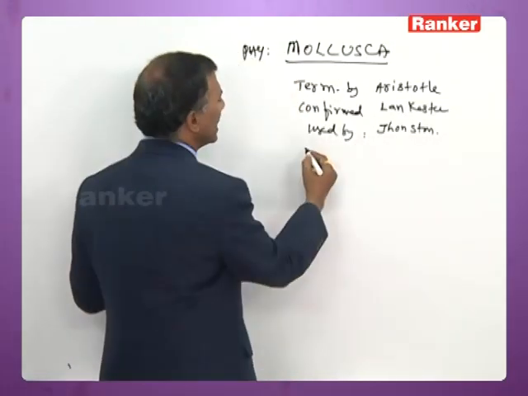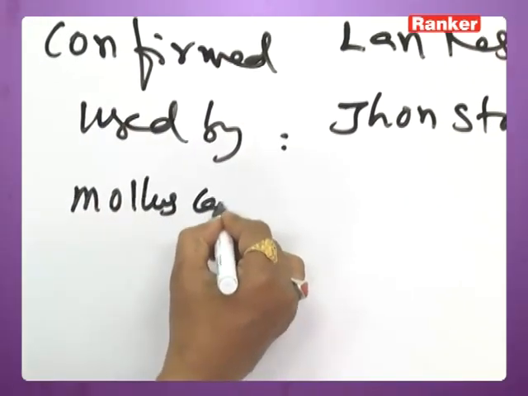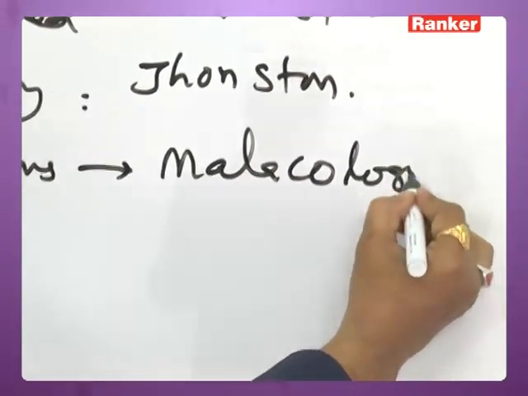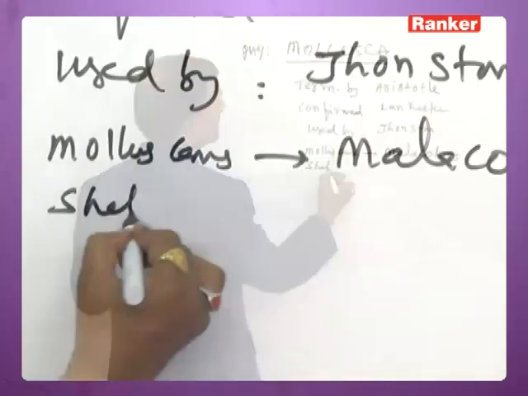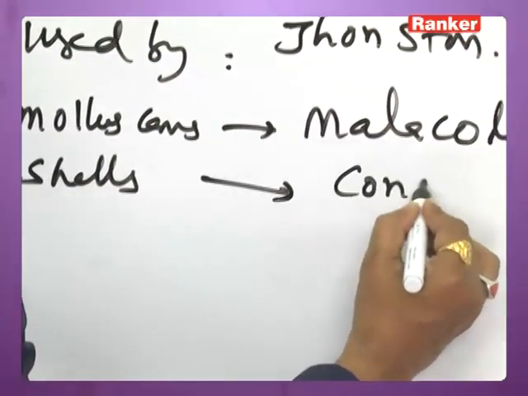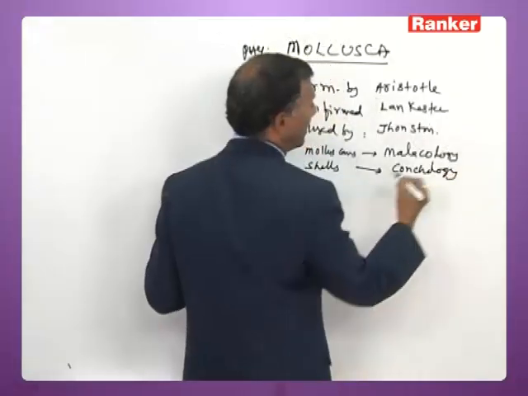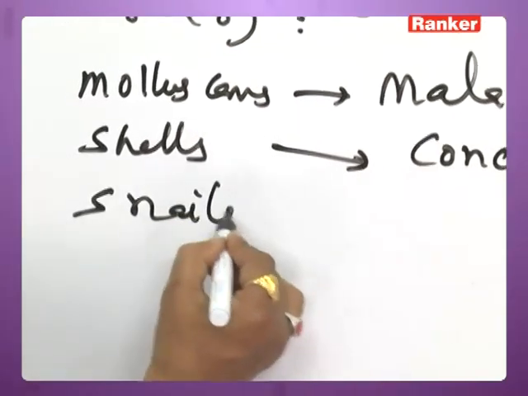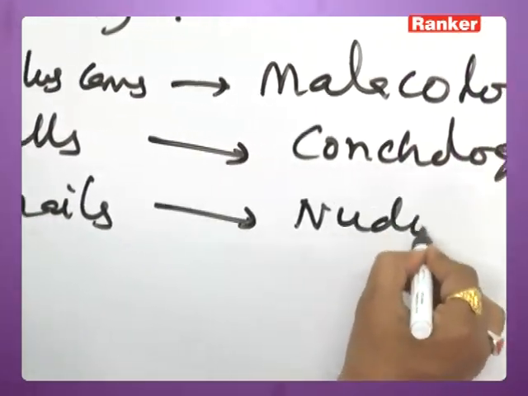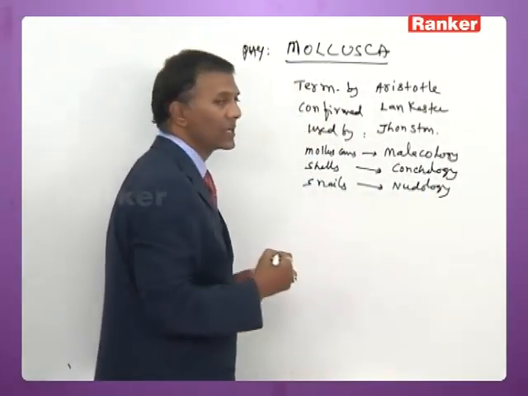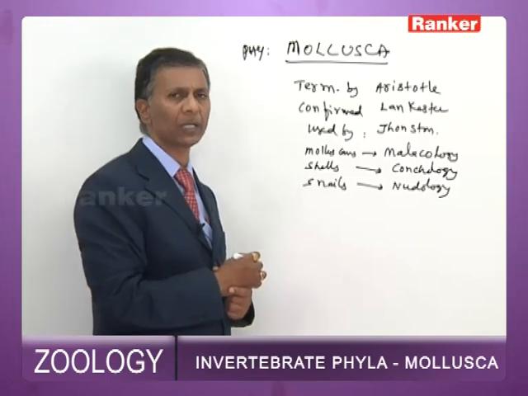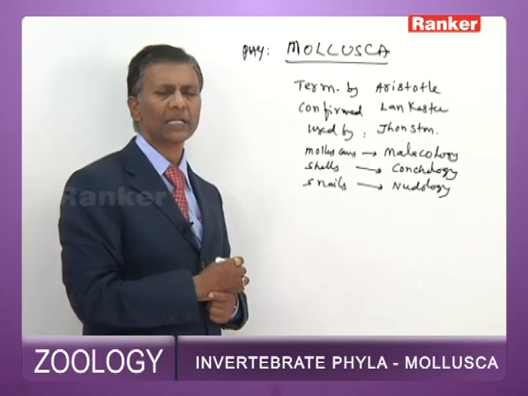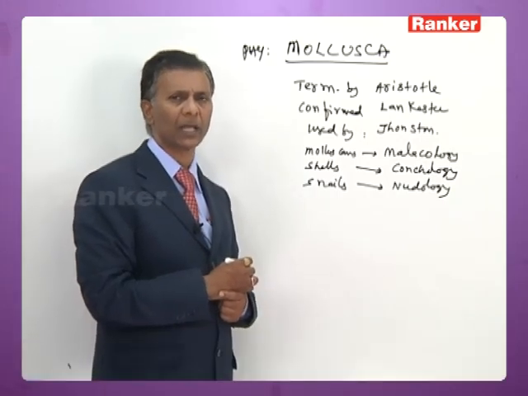The study of molluscans is called malacology, and the study of their shells is called conchology. The study of snails is called nudology. Now, Mollusca is the second largest invertebrate phylum. The largest is Arthropoda and the second largest is Mollusca.